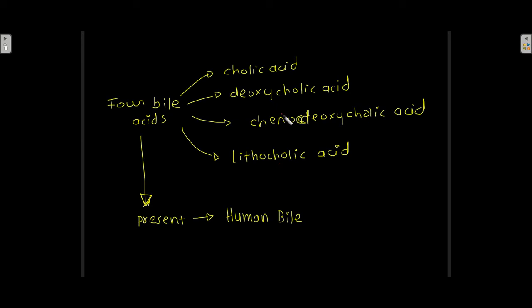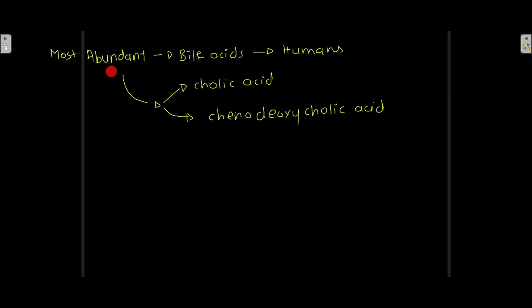So these are the 4 bile acids present in human bile. Now the most abundant bile acids in humans are cholic acid and chenodeoxycholic acid.